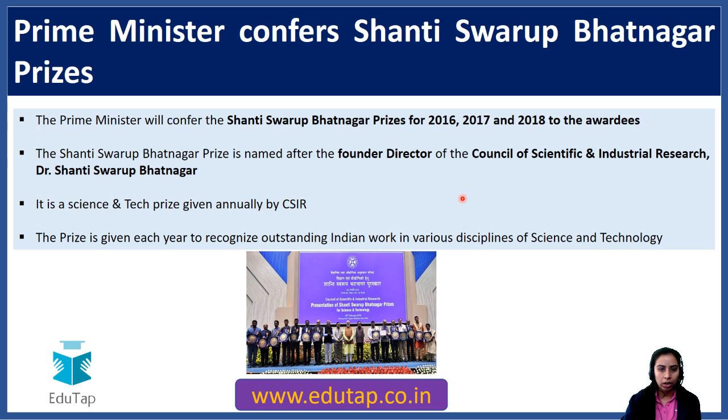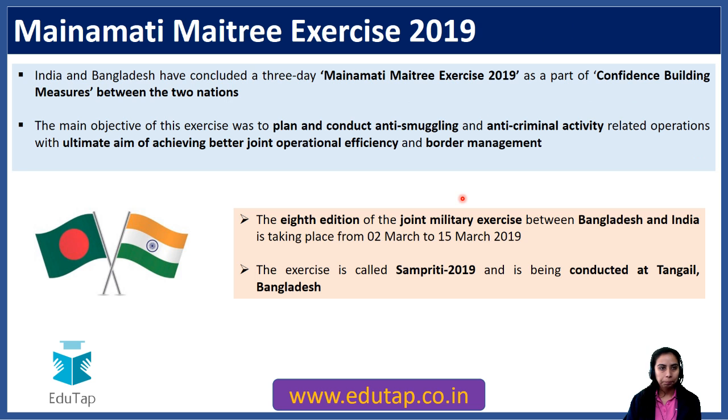He was the founder director of the CSIR, that is Council of Scientific and Industrial Research. CSIR is the body which gives this award annually in the field of science and technology, and this year in 2019 the awards have been announced for the past 3 years. Keep this in mind, and we are done with this news.